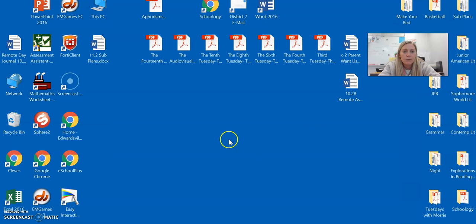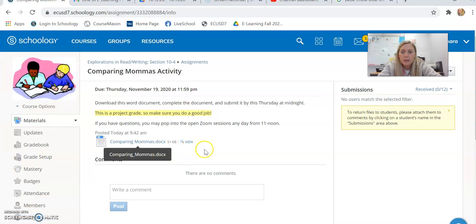But then once you're done, if you do save it to your desktop, it's going to just show up right here. And then you would go to Schoology, and you would go to over here. Your screen looks a little bit different than mine, but over here there should be a Submit button. So you just click Submit, and then drag and drop that file from your desktop into where it says submit, and you're good. Okay, so just make sure that you do that before Thursday at midnight to get full credit.